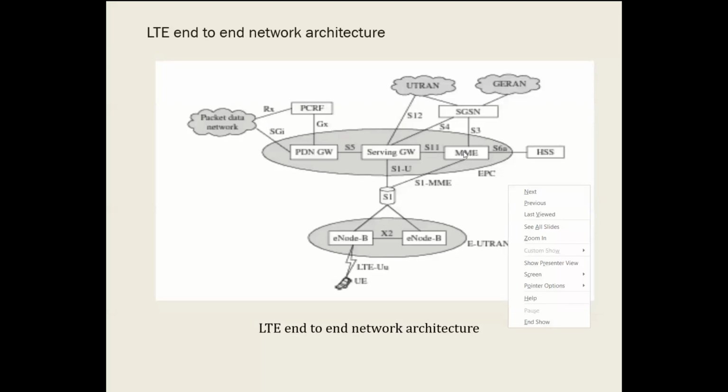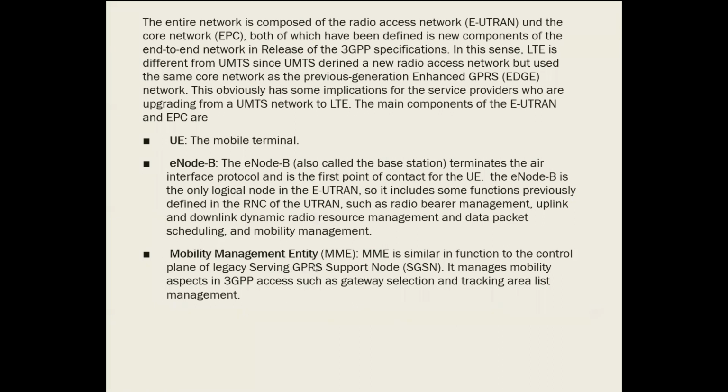So we'll be talking about the MME. The Mobility Management Entity is similar in function to the control plane of the legacy Serving GPRS Support Node. It mainly manages the mobility aspects related to 3GPP access, such as gateway selection, which serving gateway has to be selected, and also the tracking area of the mobile, which moves from one place to another, can be covered by the mobility management entity.